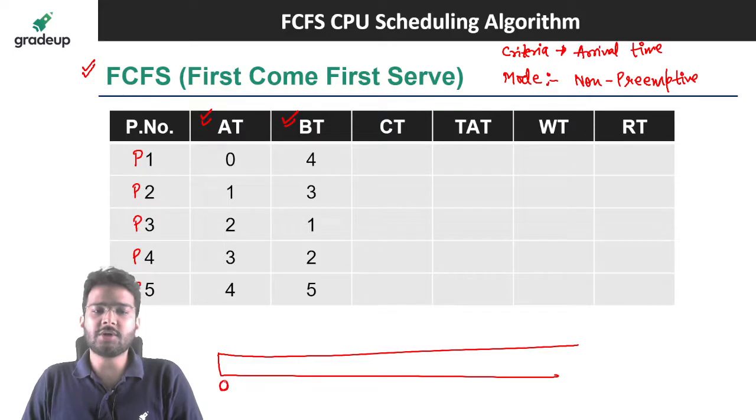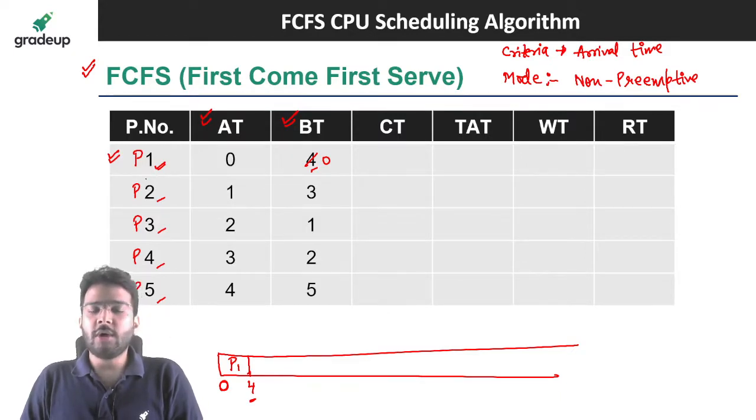At 0 units of time, which process arrived in the ready queue? You can see P1 process has arrived in the ready queue at 0 units of time. So we are going to schedule the P1 process till its completion. That means here the burst time is 4, so we are going to schedule it for 4 units of time, and here I can make it 0. P1 has completed its execution. After that, at 4 units of time, you can see P2, P3, P4, P5 have arrived. All the remaining processes have arrived in the ready queue.